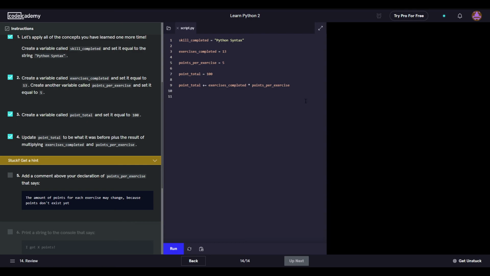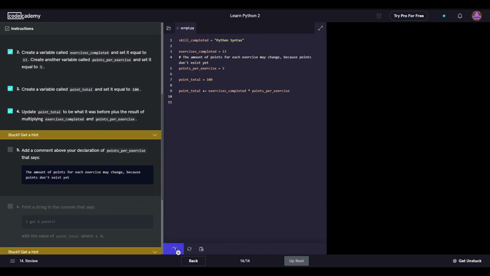A plus equal. Yeah, that's actually pretty helpful. Add a comment above your declaration of points per exercise that says the amount of points for each exercise may change. Okay, all right. I'm just going to copy and paste that. There's no reason to type out all that information.